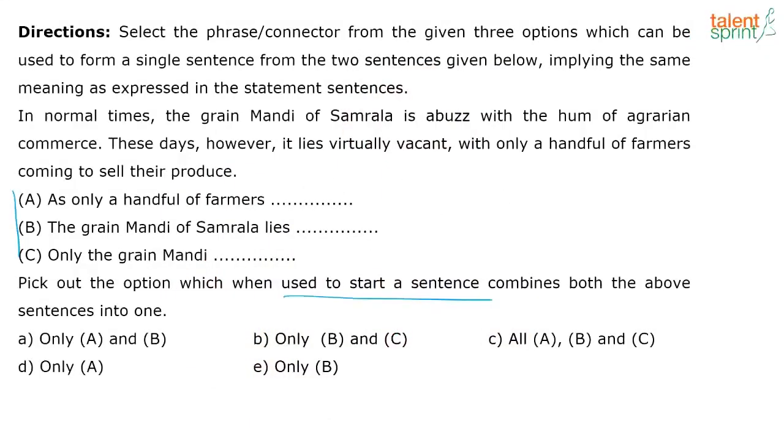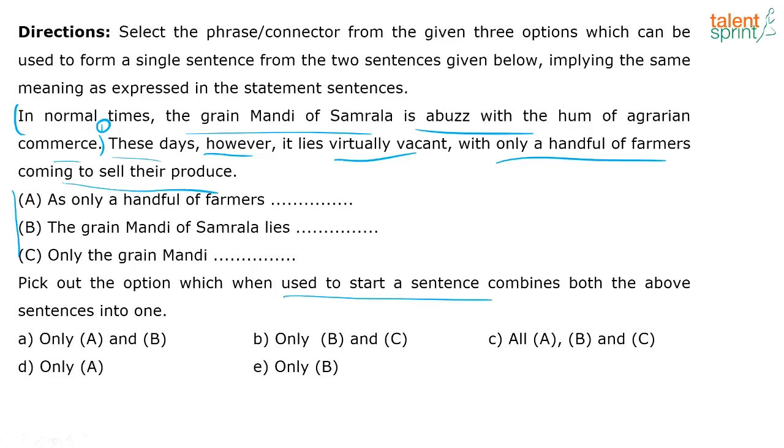So let's break down this question a little more, okay? So they're saying in normal times the grain mandi of Samrala. So we're talking about a particular city, right? A place, Samrala, right? So keep that in mind. So you understand the context, right? Sentence 1 is saying normally this place is abuzz with a hum of agrarian commerce, but nowadays, right? There's a but. It's vacant. Why? Because only a handful of farmers are coming to sell their produce.